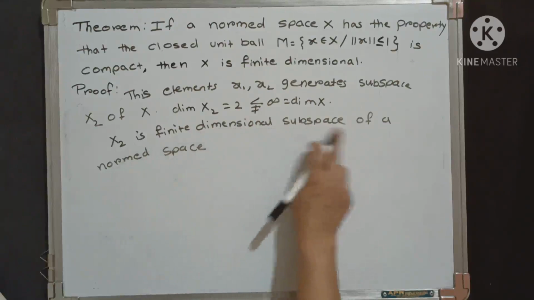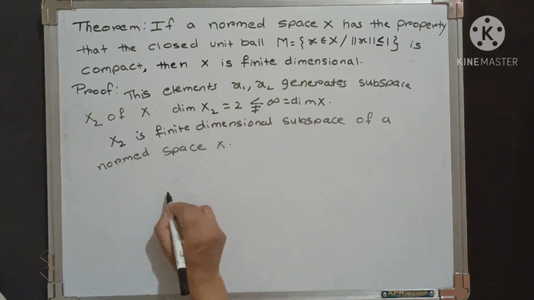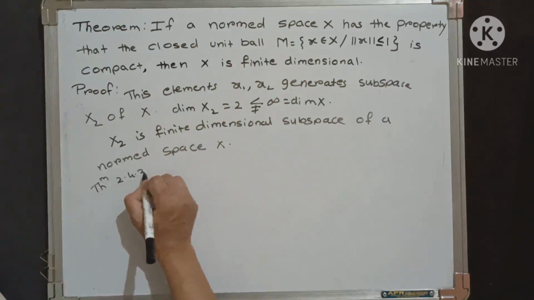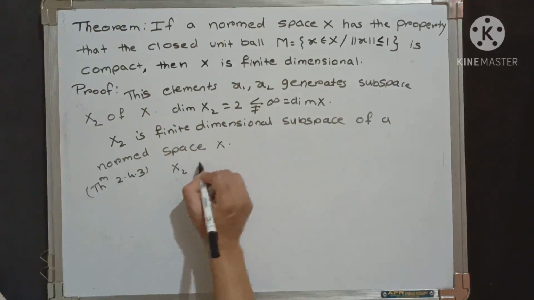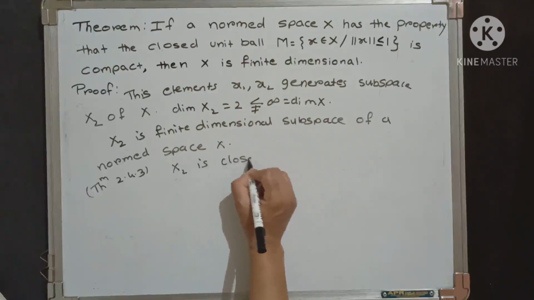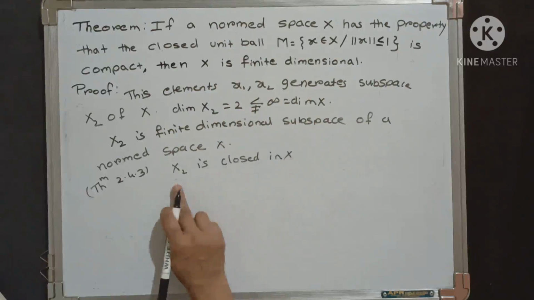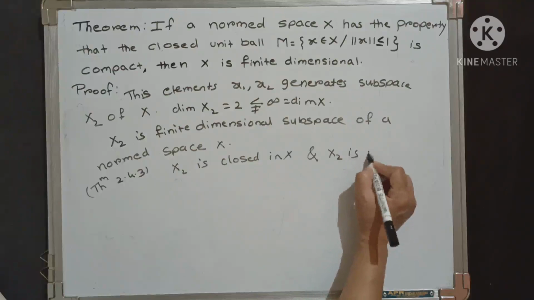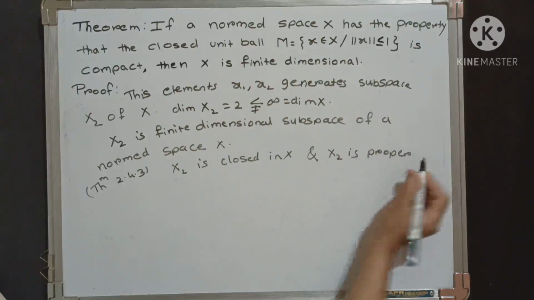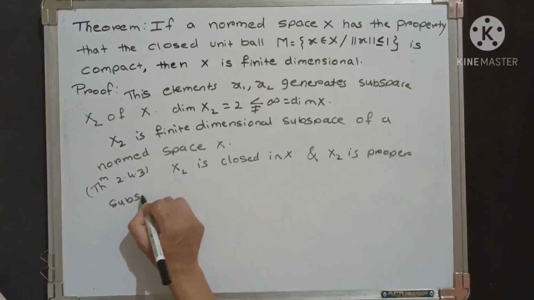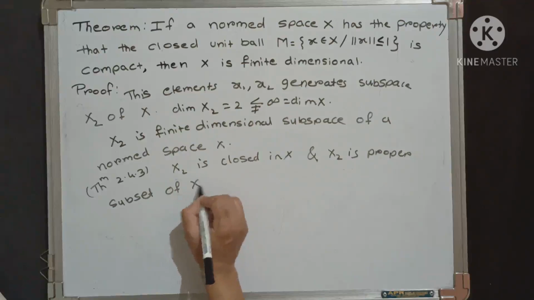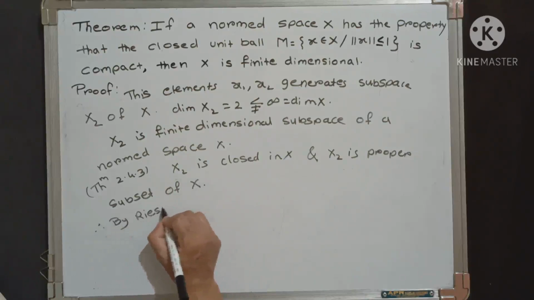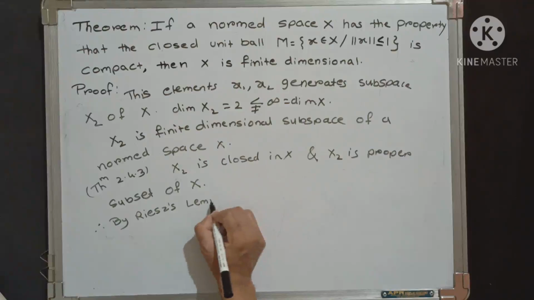As X2 is a finite dimensional subspace of a normed space X, therefore again by theorem 2.4.3, here we get that X2 is closed in capital X. As X2 is closed in capital X, and we know that X2 is a proper subset of X, again by Riesz's lemma we just repeat this process.